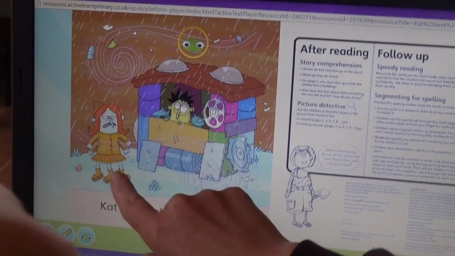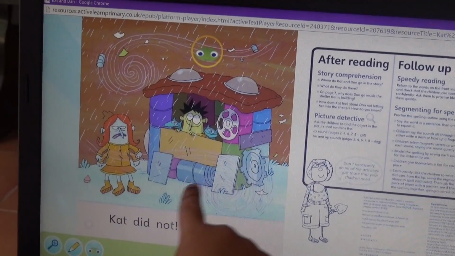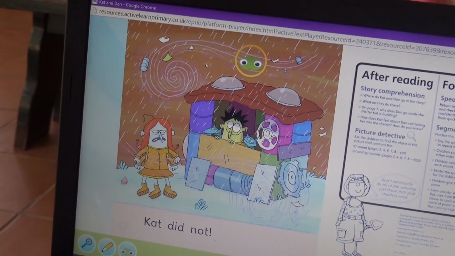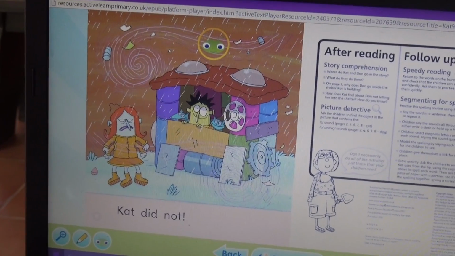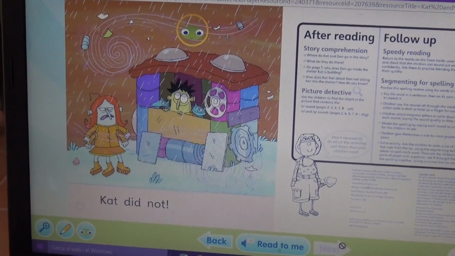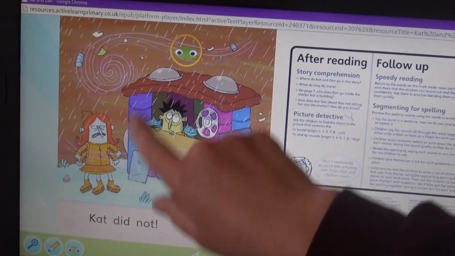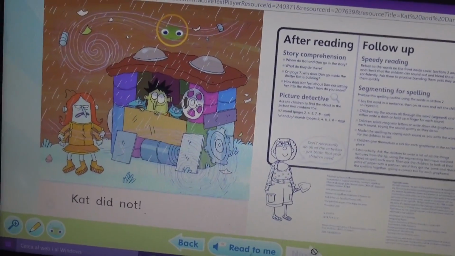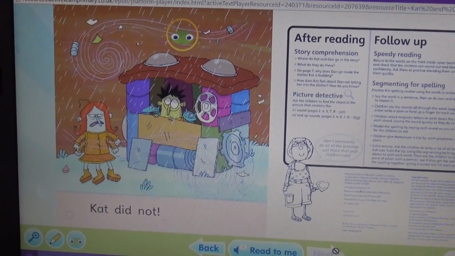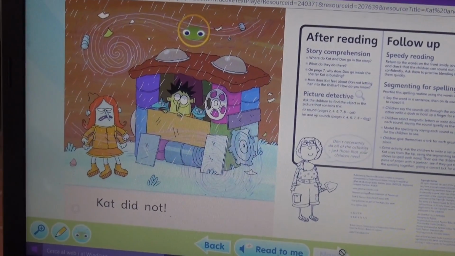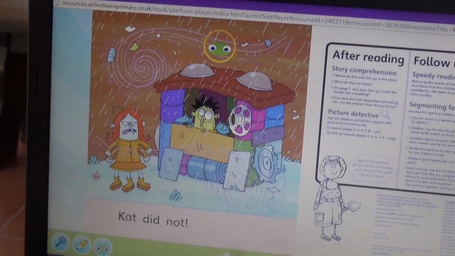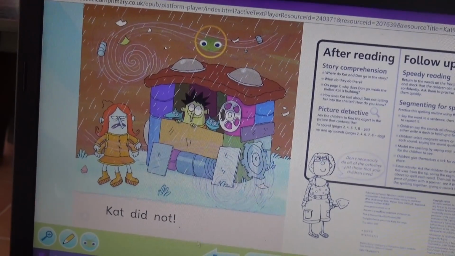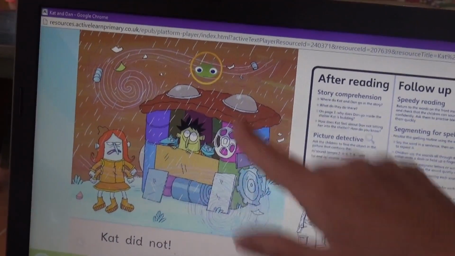So why is she angry? Because she can't go in. Well, she can't go in. And does she deserve to go in? Yeah. Why? What did she do? No. She not make nothing. She made the thing, didn't she? She made the shelter. Did Dan make the shelter? No. So do you think that's fair? No. Do you think that he should be inside? No. Who should be inside? Cat. Yes, her. Right.